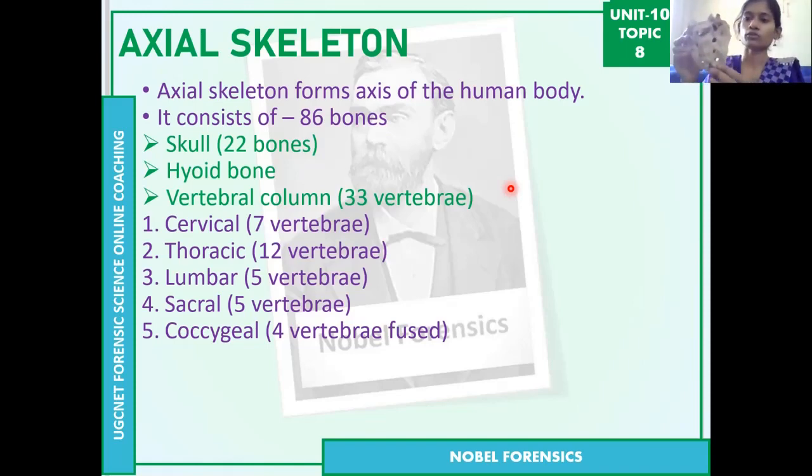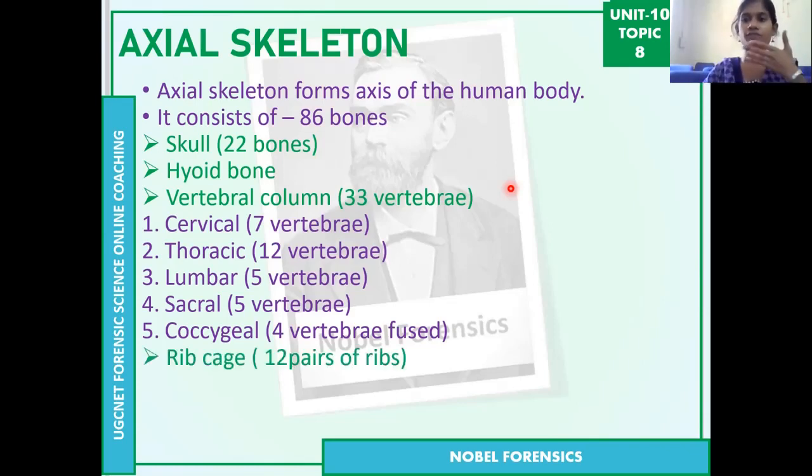Actually, this is the sacrum. So this is the sacrum, which has sacral vertebrae. Then the last part of the sacral vertebrae, we can call it the coccygeal vertebrae. If you observe the sacral vertebrae, there are 5 vertebrae, but those 5 are fused to form only one single bone. And in the coccygeal vertebrae, there are 4 vertebral bones, and those 4 are fused to form only one bone. So these all are the 33 bones in the vertebral column.